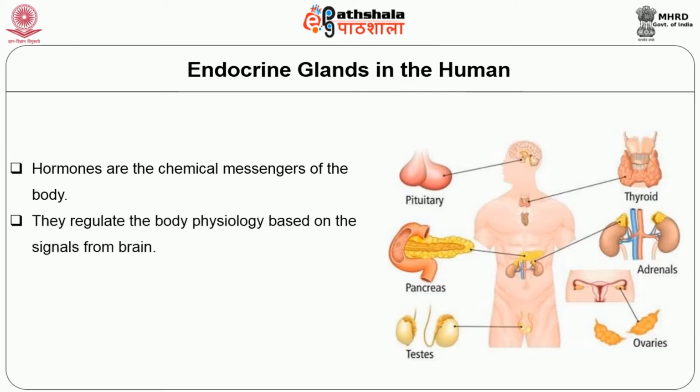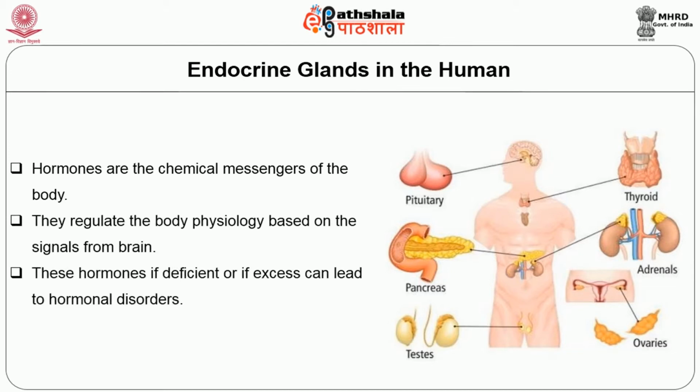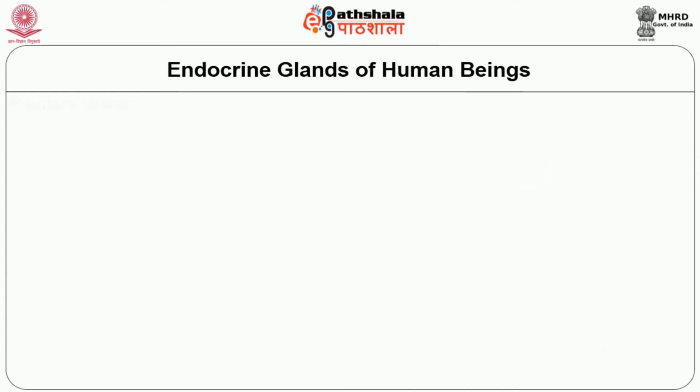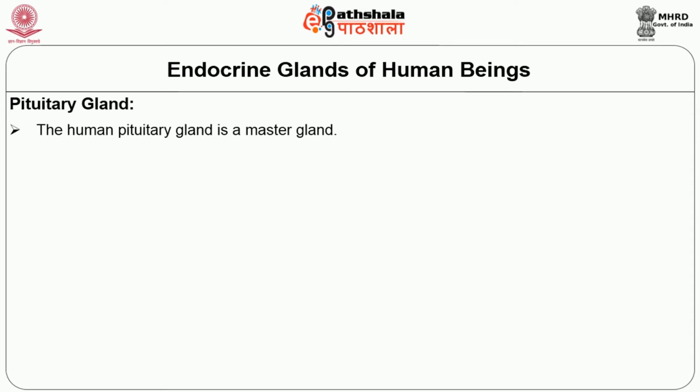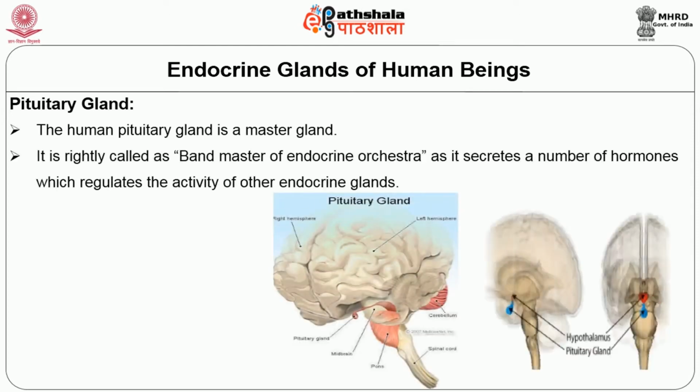They regulate the body physiology based on the signals from the brain. These hormones, if deficient or in excess, can lead to hormonal disorders. The endocrine glands in human beings are, the first thing is the pituitary gland. This pituitary gland is the master gland. It is rightly called the bandmaster of the endocrine orchestra, as it secretes a number of hormones which regulate the activities